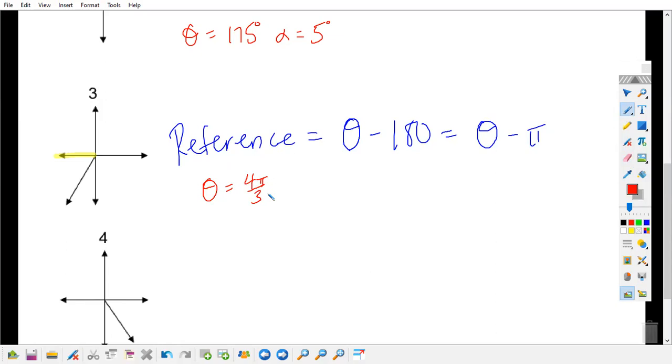We already did this, by the way. Oh, it's pi over 3. We just did it. So it'd just be pi over 3, which we already did, right? That was our example on 7.